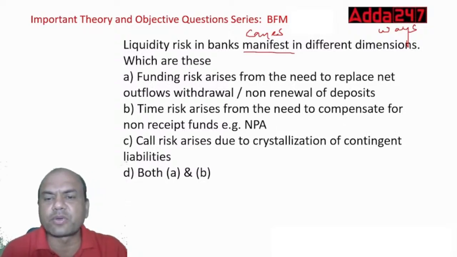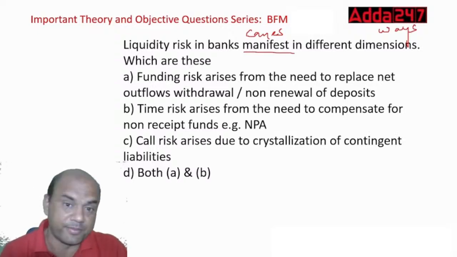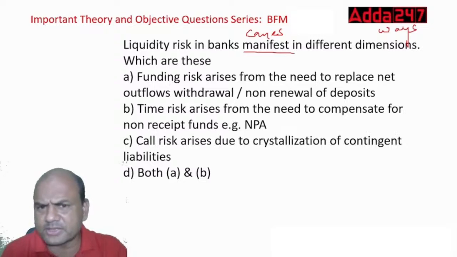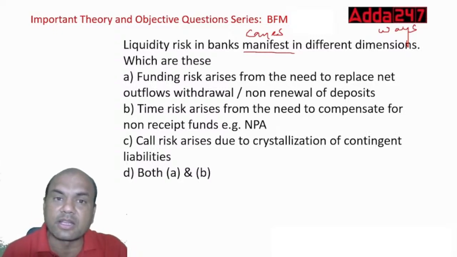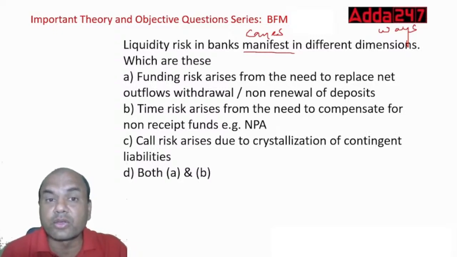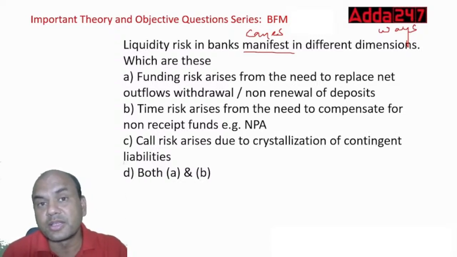Funding risk arises from the need to replace net outflow, withdrawal and non-renewal of deposits. Just answer. Think over it and answer. Here, CAIIB is not like JAIIB. Just because you got the answer, don't tick it. Here you have to think. Funding risk arises from the need to replace net outflows. Non-renewal of deposits means whatever is going out, that needs to be replaced.